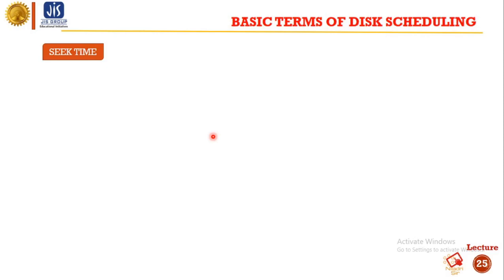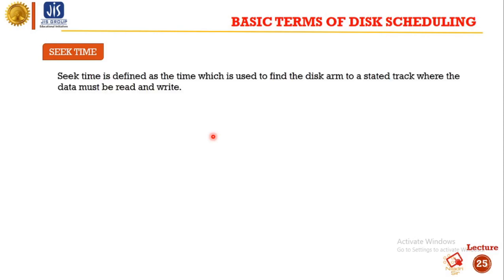Next we will discuss some basic terms of disk scheduling which will be required during our problem solving. Number one is seek time. What is seek time?